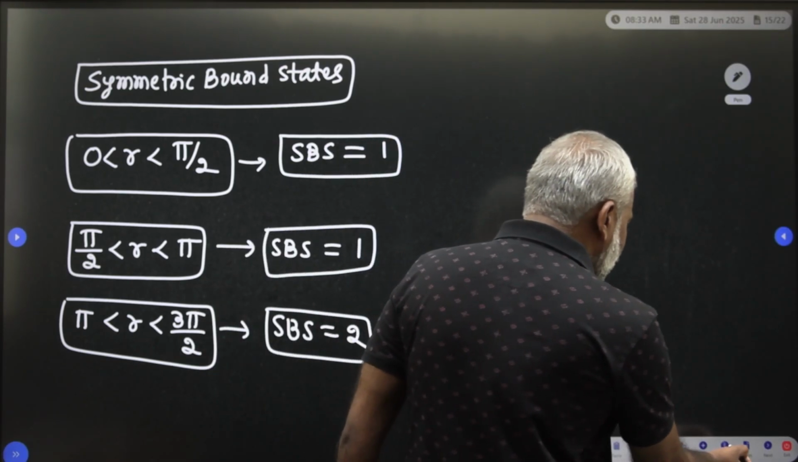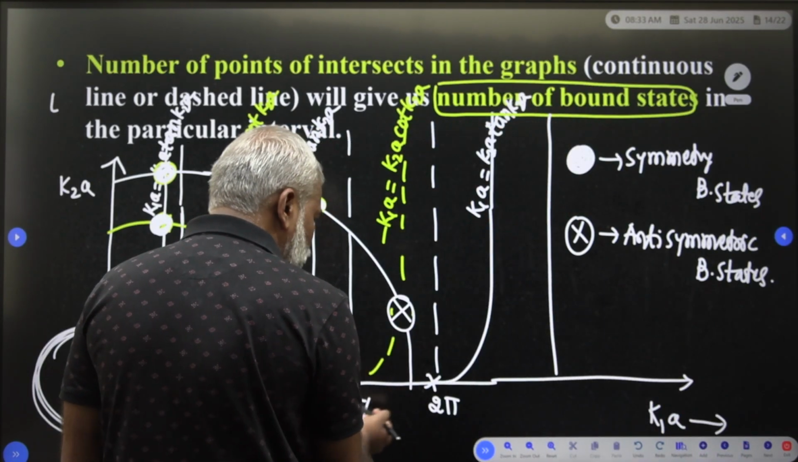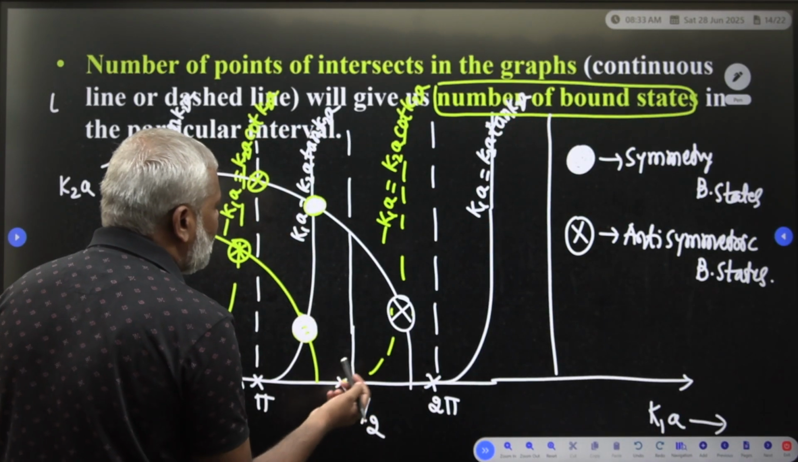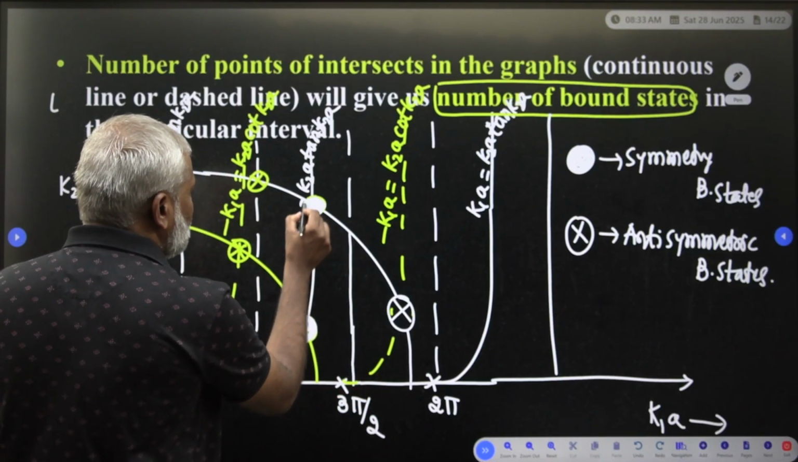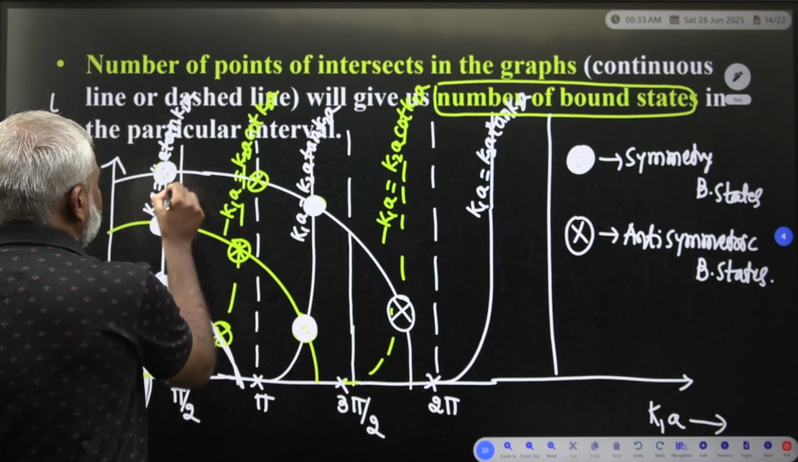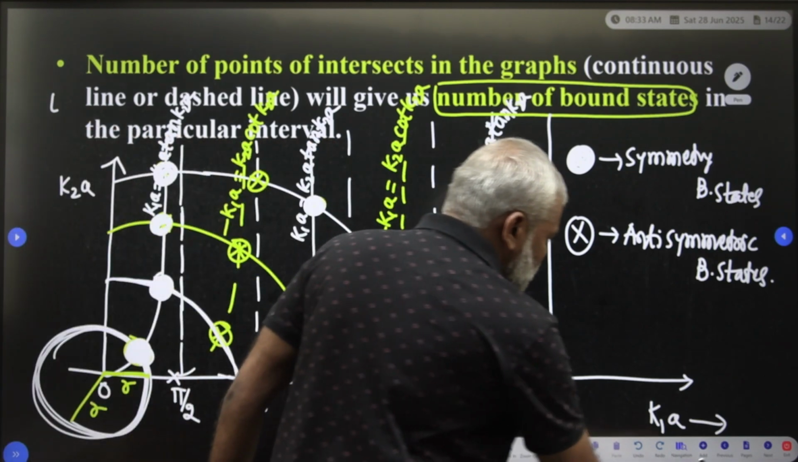Now, one more thing, you have to take 3 5 by 2 to 2 5 by, how many symmetrical bound states are there? This is 1 and this is 2 symmetrical bound states are there.